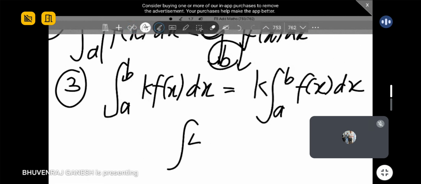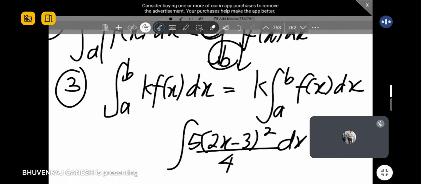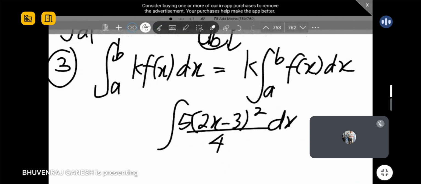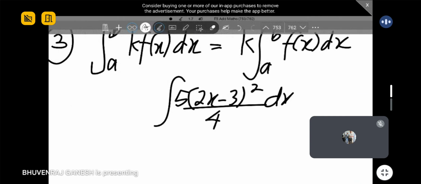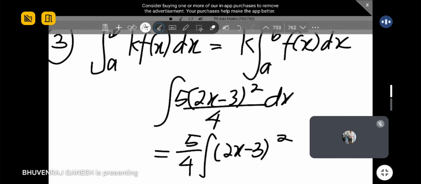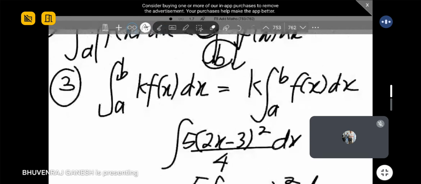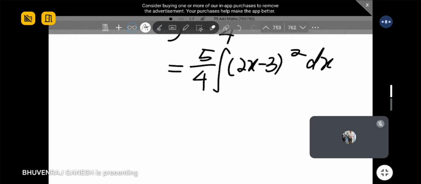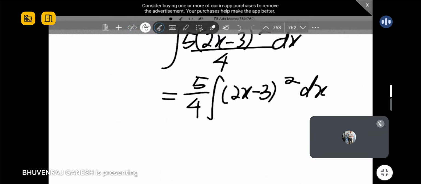For example, say they ask you to integrate this function. First choice, you can integrate this directly without any modification. Second choice, maybe you can pull out the 5/4 and integrate (2x - 3) squared. Can you all see this, guys? This is what is being explained by the third rule. I gave you an example. All right, still easy.